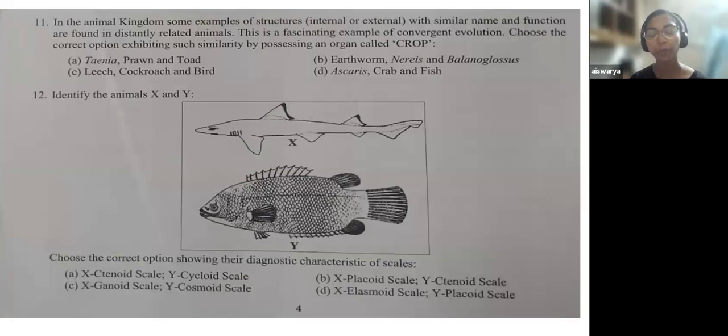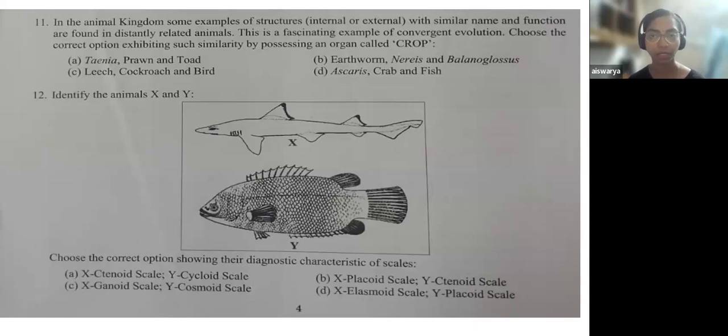See, you know crop as an organ that is the part of alimentary canal, where temporary storage of digestive food takes place. So in which group of organisms do you find this crop? You have four different options. The first one is Taenia, prawns, and toad. The second option is earthworm, Nereis, and Balanoglossus. C option is leech, cockroach, and bird. And D is Ascaris, crab, and fish.